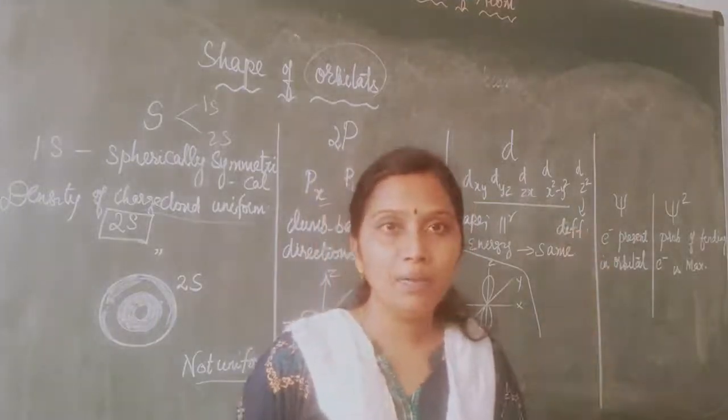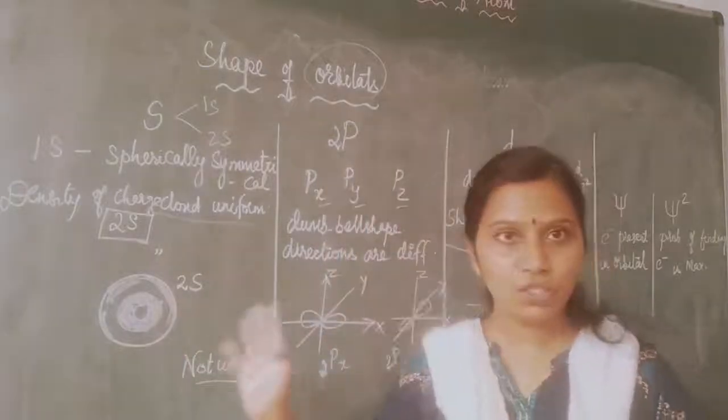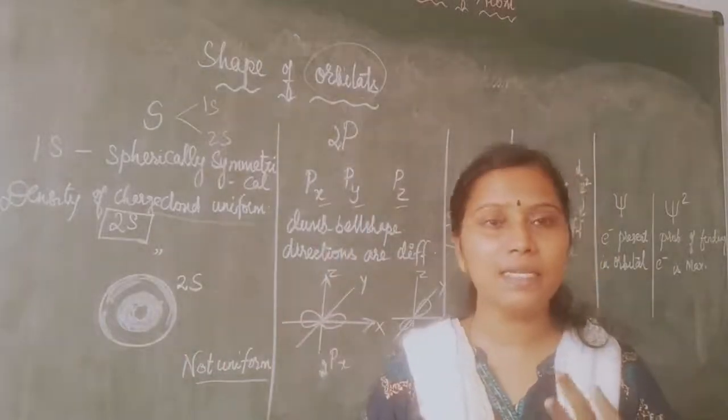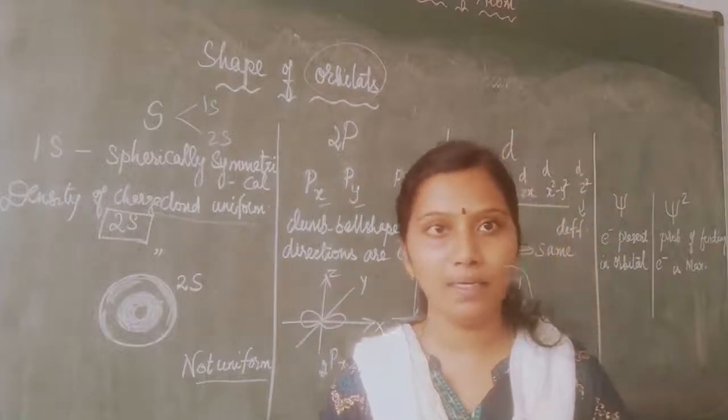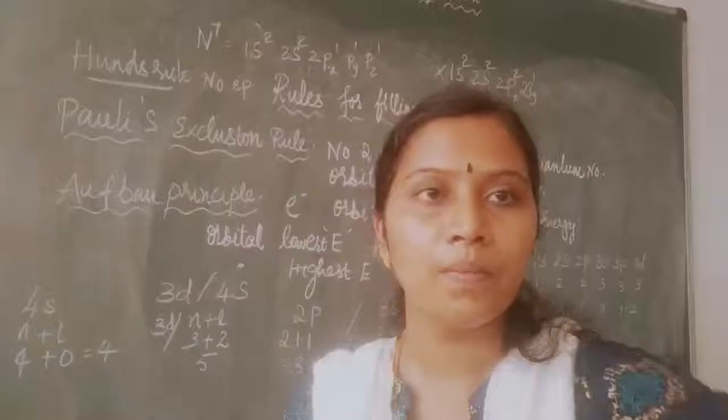Okay, we'll move to the next topic. So you know about the shapes of different orbitals, that is s orbital, p orbital, d orbital. Yes children, we'll move to the next topic.